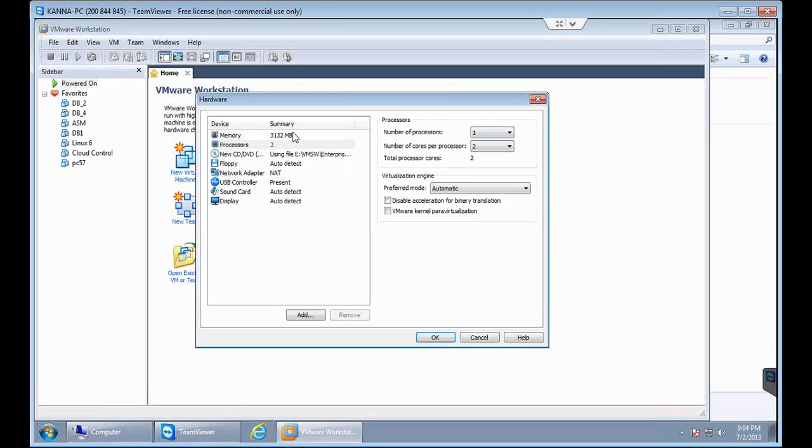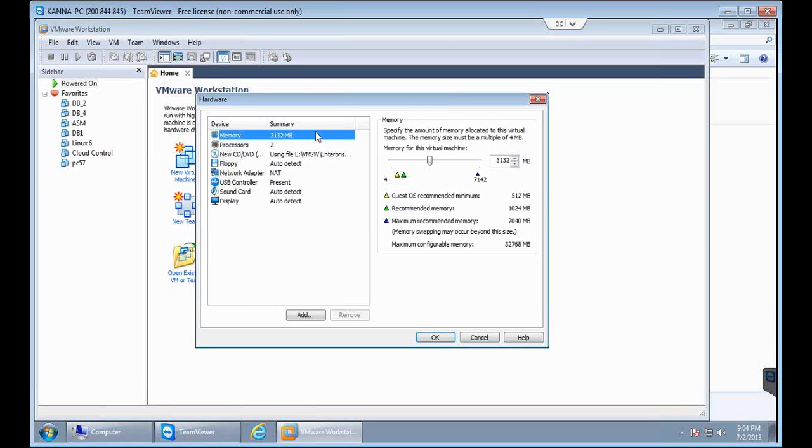Okay. So it is basically to change the RAM size and processors. And one advantage for us is you can go and change the RAM size or the memory size whenever you require. Suppose now I am giving 3 GB, and at a later point of time if I feel that 3 GB is more and I want to reduce that, yes, VMware will always give you the option to reduce the size also. Or if you feel to increase the size, even you can go and increase the size also. So all those options are there.